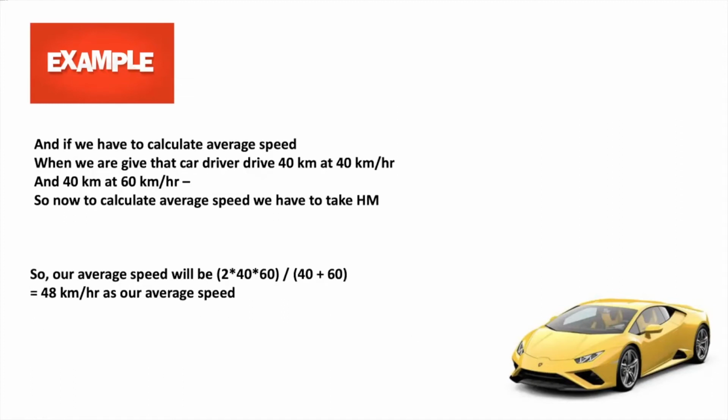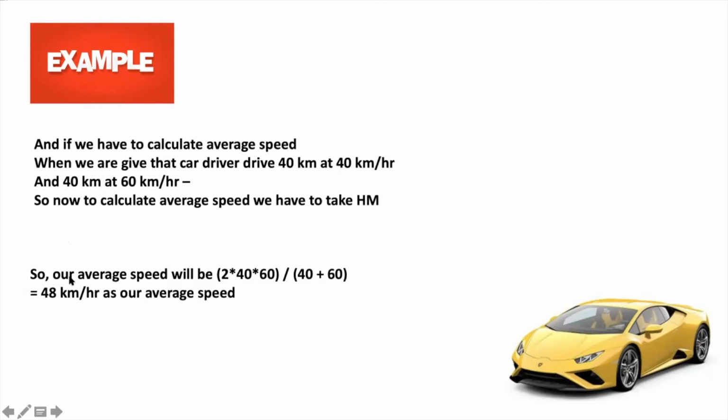And in our second question, we have to calculate the average speed when the car driver drives 40 km at 40 km/h and 40 km at 60 km/h. So now to calculate the average speed, we have to take the harmonic mean as our distance is constant in both of these 40 km and 40 km.